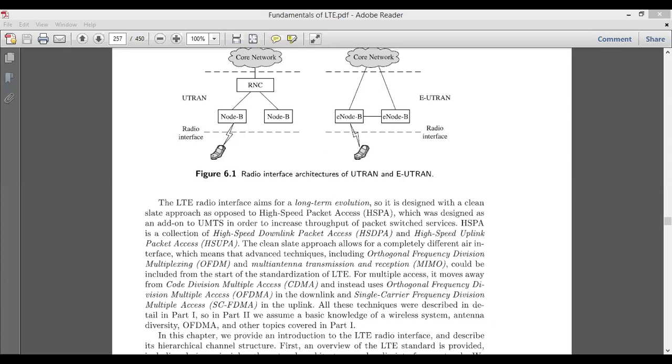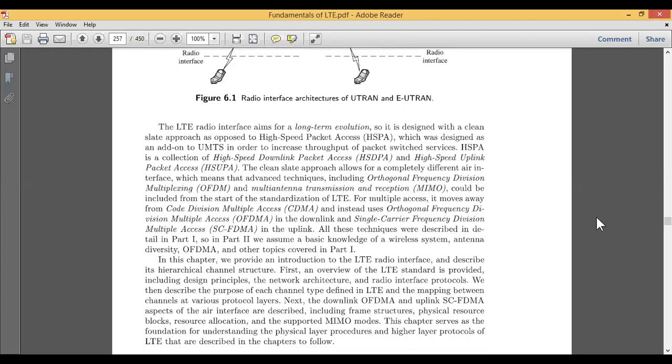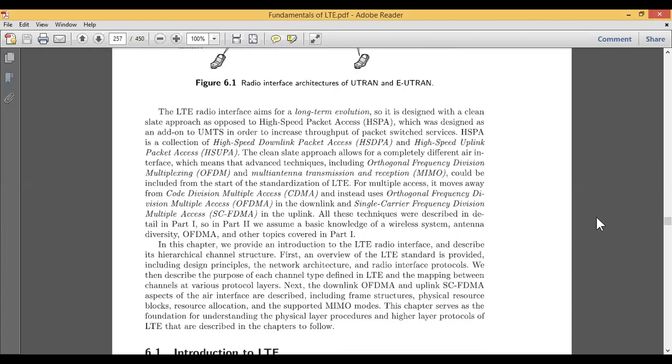Now other than the radio interface architecture, LTE here also focuses on the design principles. If you want to design the radio interface architecture, you should know the design principles. Other than the design principles, you may have some kind of hierarchical channel structure, because we have a transmitter, we have a receiver, and we have a channel.